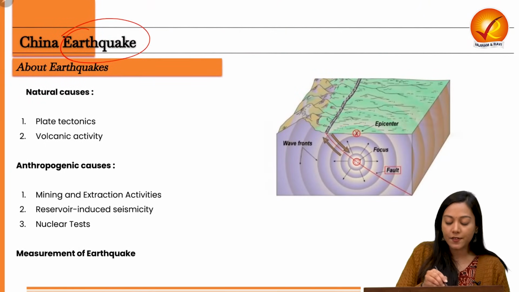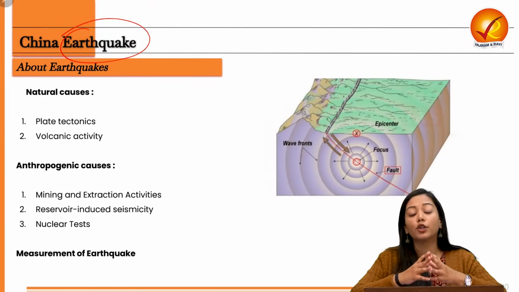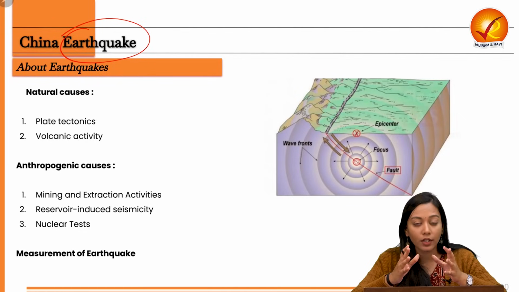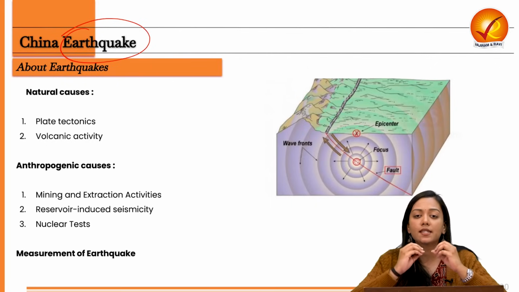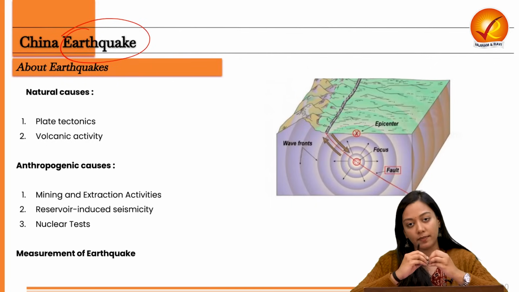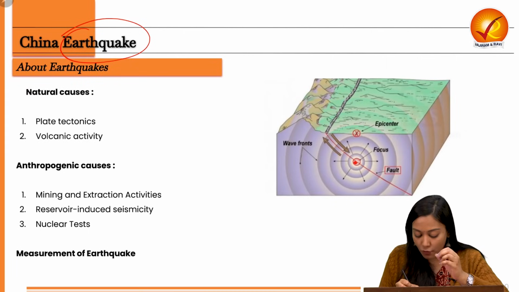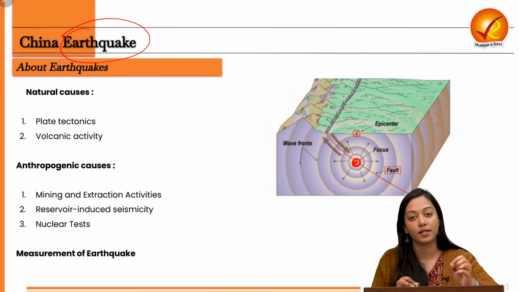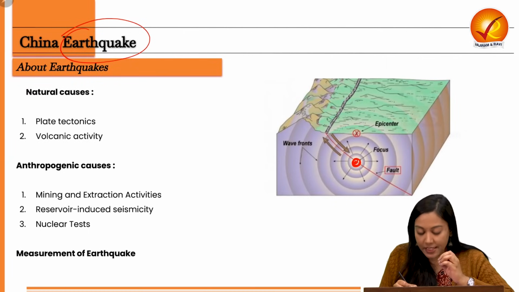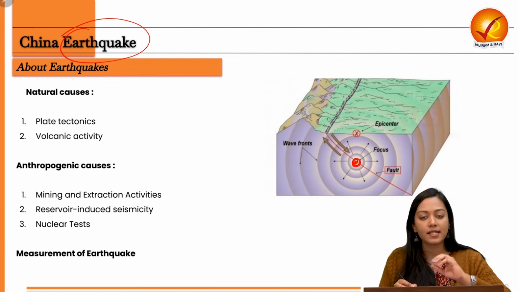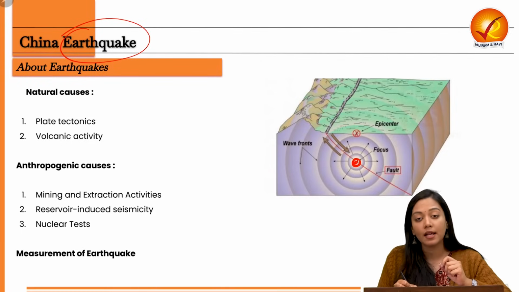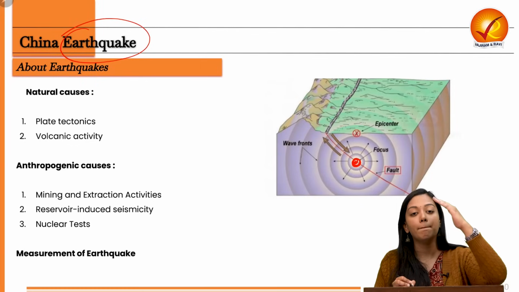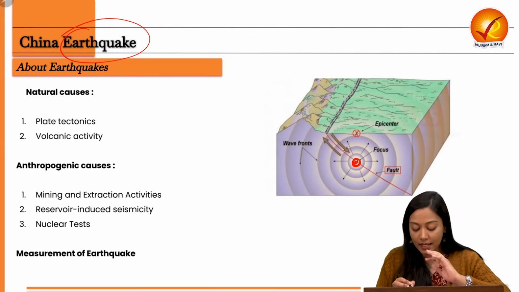Now, before starting, let's first understand what an earthquake is. Earthquake in simple terms is the shaking of the earth or the trembling of the earth. Why is the earth's crust trembling? Because of the sudden release of energy. This release of energy happens from a point which is known as the focus. So the energy is released from a point beneath the earth's crust somewhere in the asthenosphere, and this is known as the hypocenter because it is below the surface. Therefore, it is known as the hypocenter or also the focus.